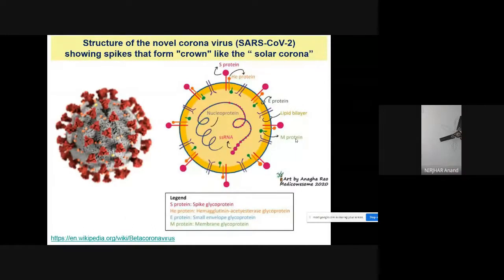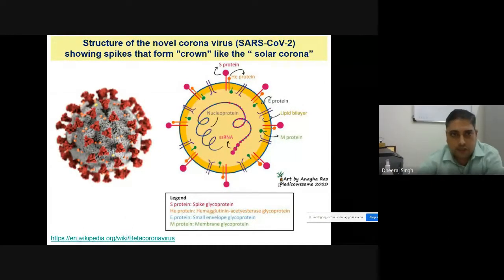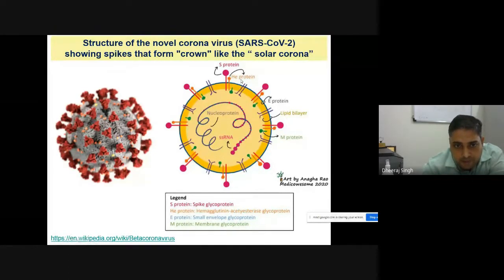And COVID-19, you can see the structure of COVID-19 has different proteins: the S protein, hemagglutinin-esterase glycoprotein, spike glycoprotein, and the E protein, known as the small envelope glycoprotein, and the M protein. So this coronavirus has a protein structure, and you know that all proteins are made of molecules, and molecules are made by chemical bonds. It means that Raman spectroscopy can play an important role to identify the COVID virus also.